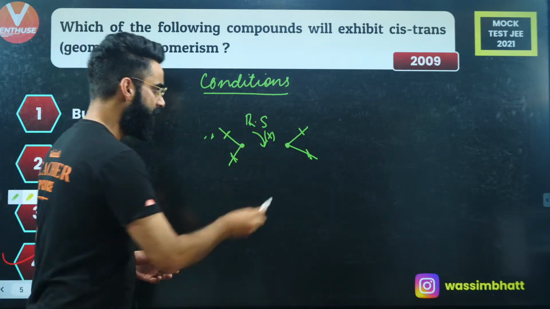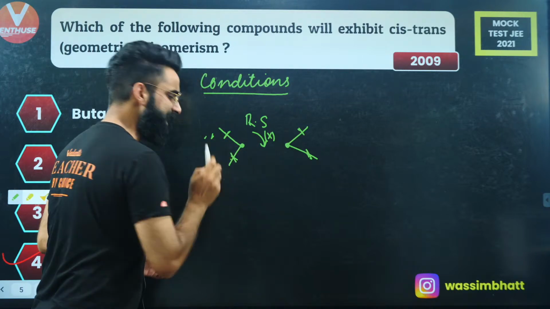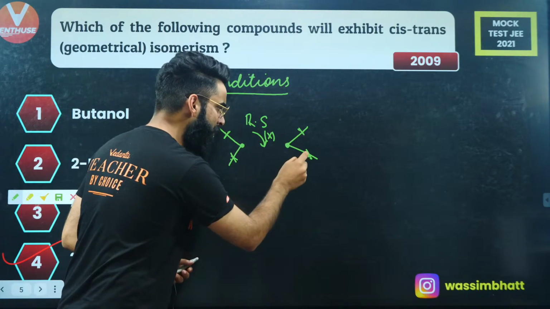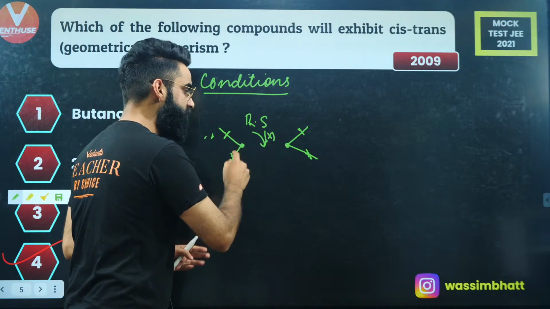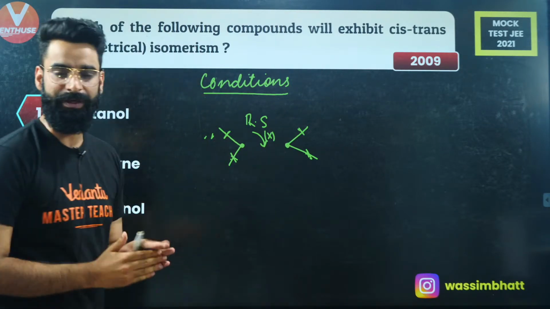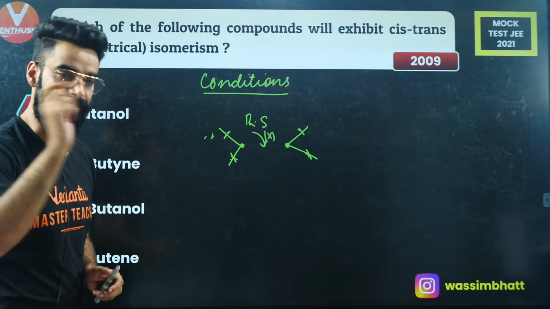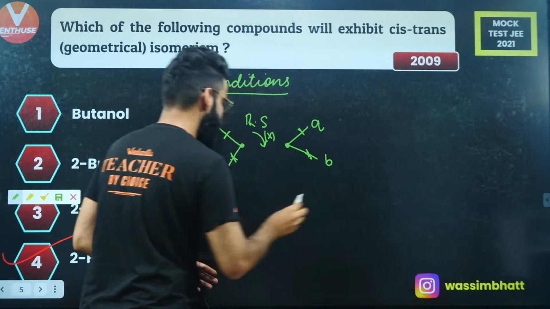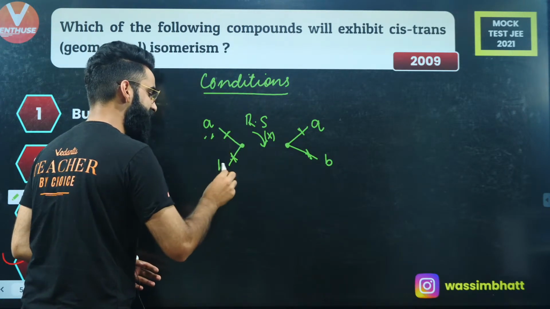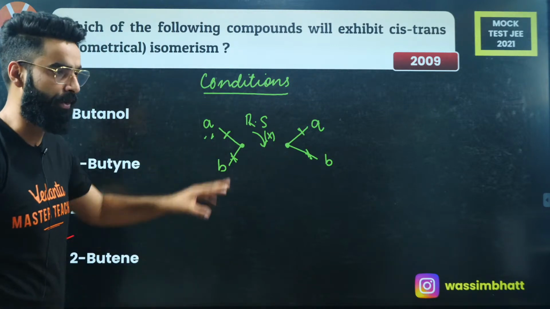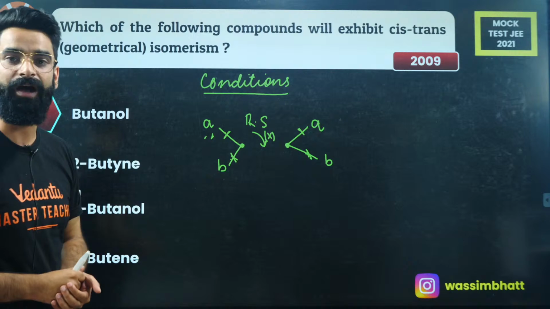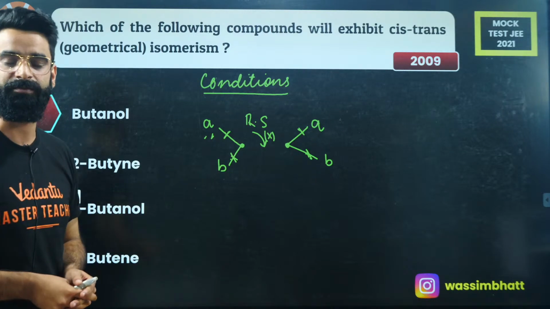Second condition: these 4 bonds should either be present on the same plane, or the plane containing these 2 bonds and the plane containing these 2 bonds should both be parallel to each other, right? This is the second condition. The third condition: there should be different groups attached with this center, and different groups attached with this center as well. If any molecule follows these 3 conditions, you can clearly say that molecule is undergoing geometrical isomerism, right?